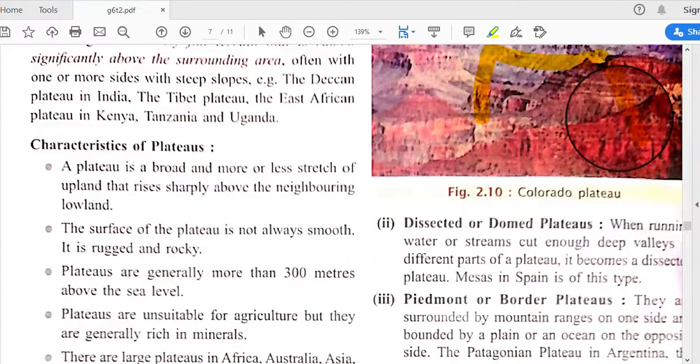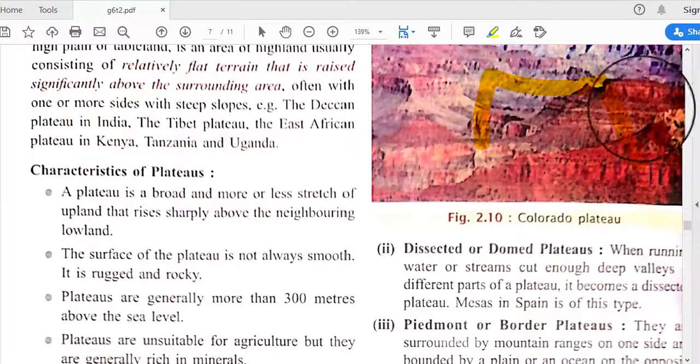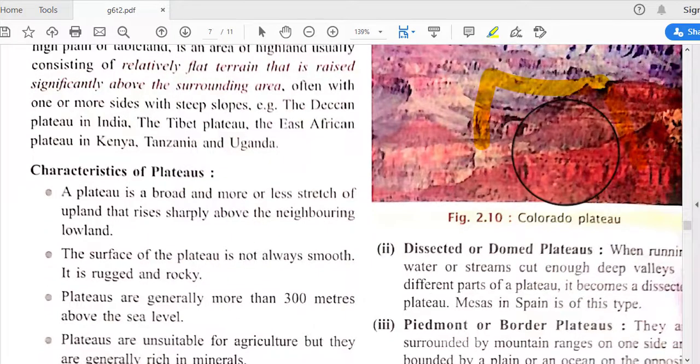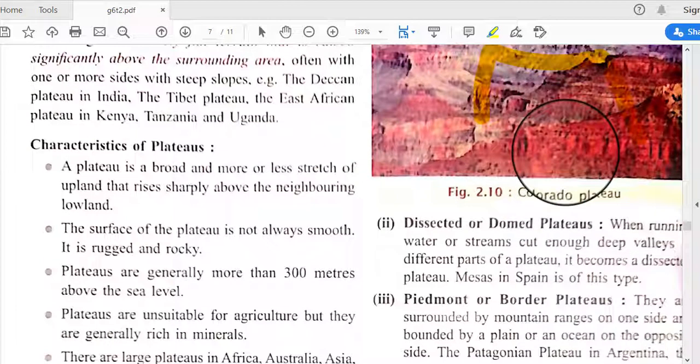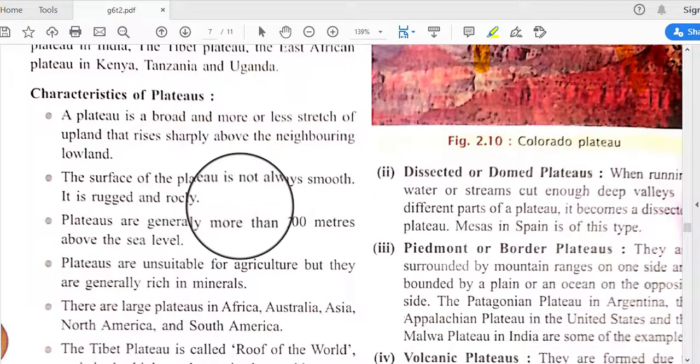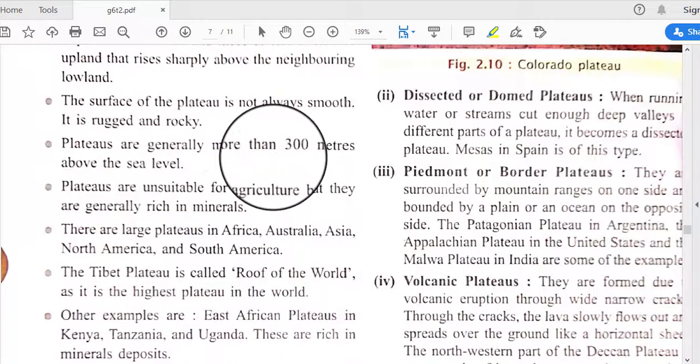Plateaus are generally more than 300 meters above sea level. Plateaus are unsuitable for agriculture, but they are generally rich in minerals.